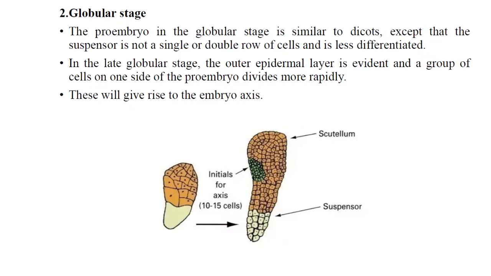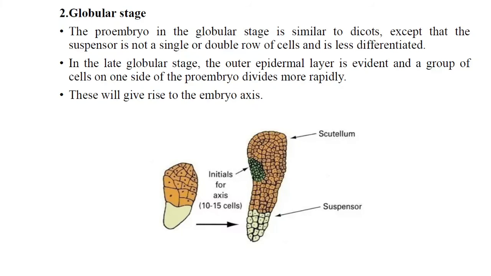Then the next stage is the globular stage, when the apical and basal cells are present from the pro-embryo stage. The pro-embryo in the globular stage is similar to dicot, except that the suspensor is not a single or double row of cells and is less differentiated. Here, the suspensor cell is less differentiated as compared to the dicot.